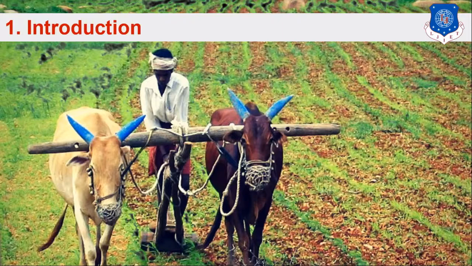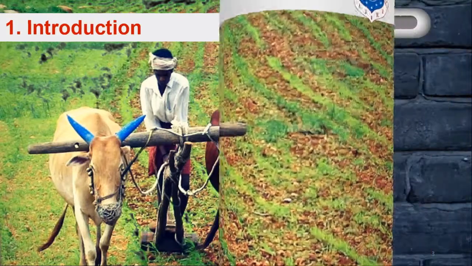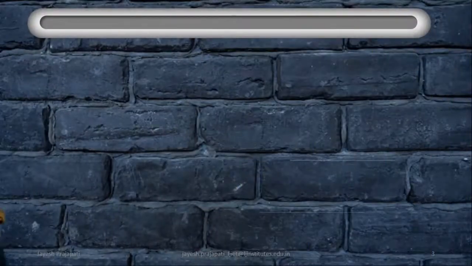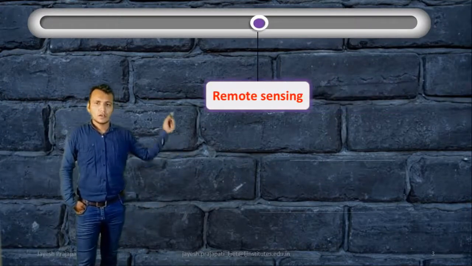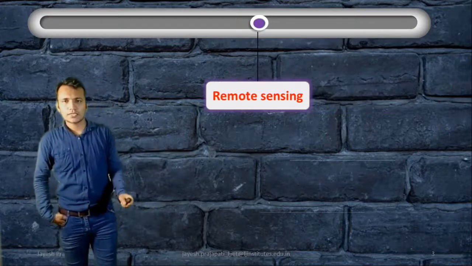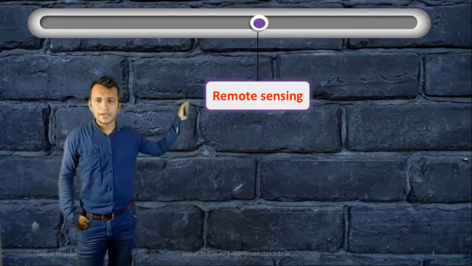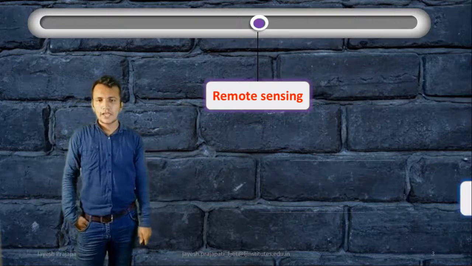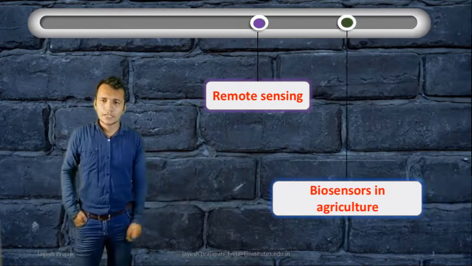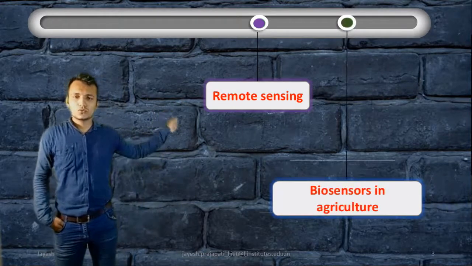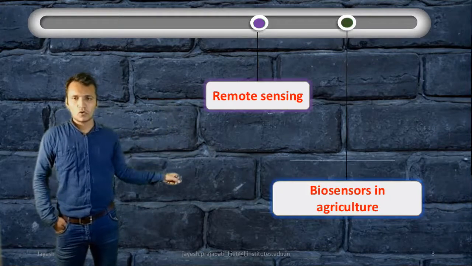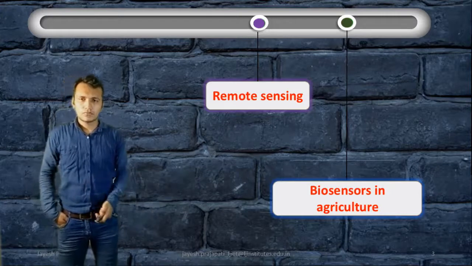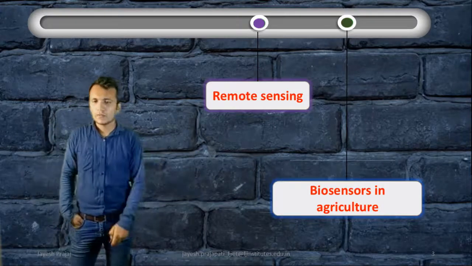Now, in this session, we will discuss remote sensing and biosensors in agriculture. These are the two contents that we have to discuss in this session. So let us start with the first topic, remote sensing.